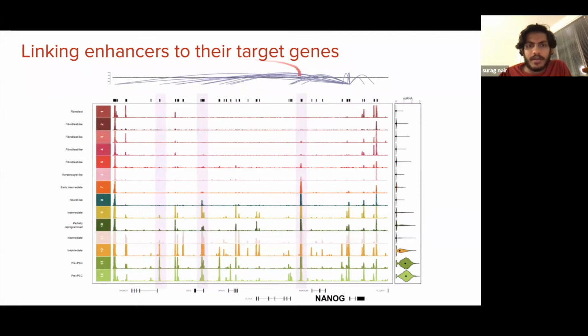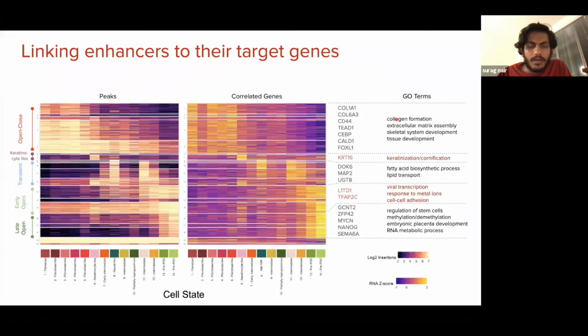We can next link enhancers to target genes on the basis of correlation between the peak's accessibility and the expression of the gene. By doing so, we can associate our enhancer modules to modules of genes that have correlated expression dynamics and also obtain GO terms for each module.